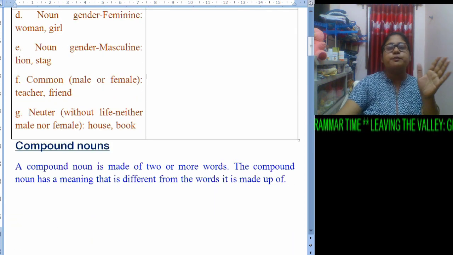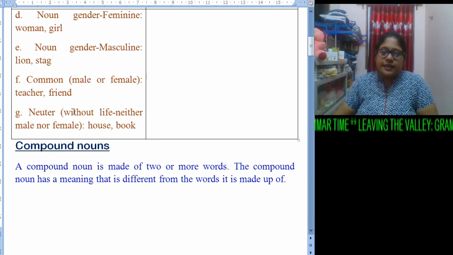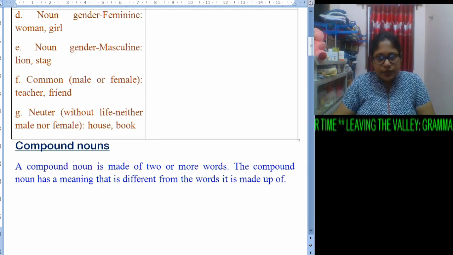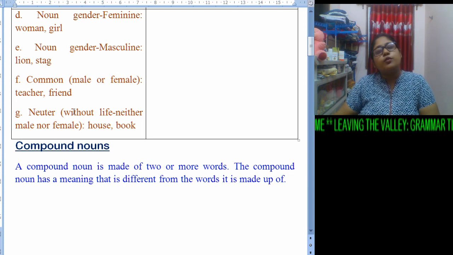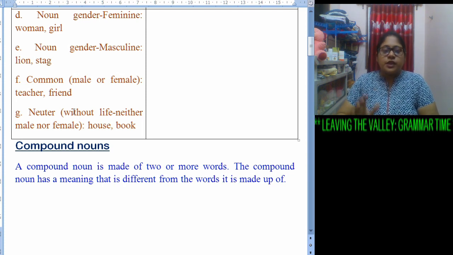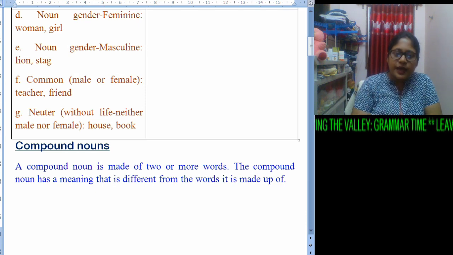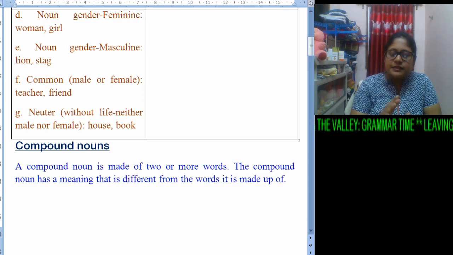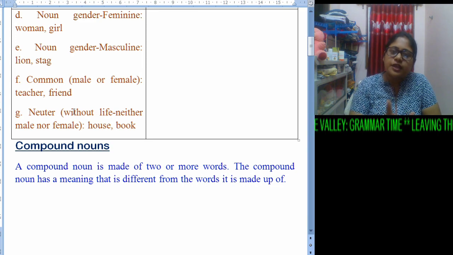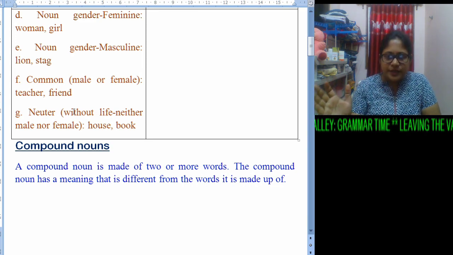Next comes compound nouns. What is a compound noun? A compound noun is made of two or more than two words. When two or more words are put together, the meaning somehow changes from the actual meaning of the words specifically.